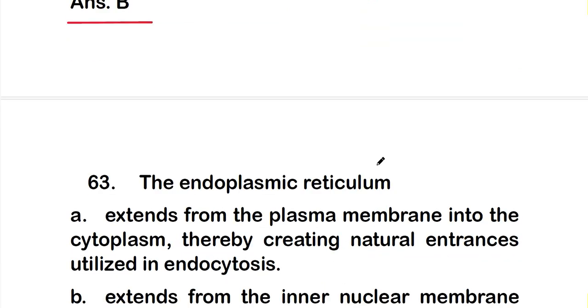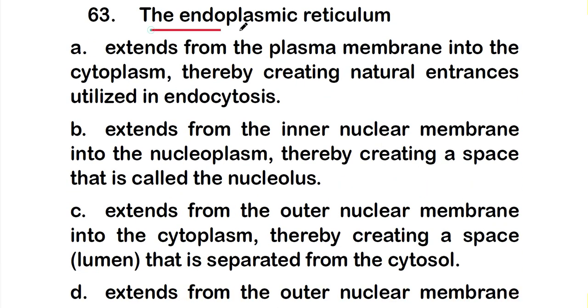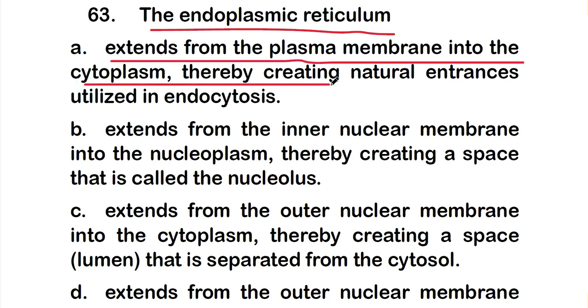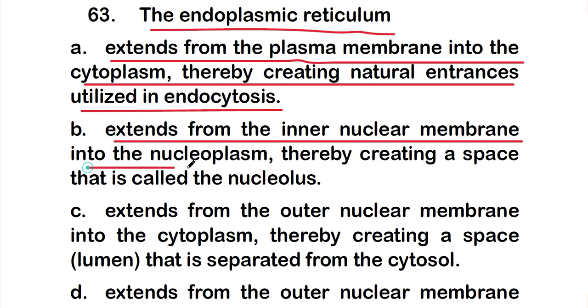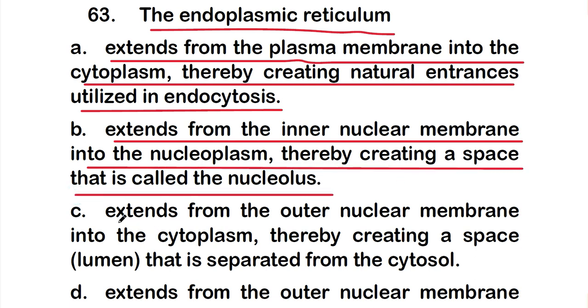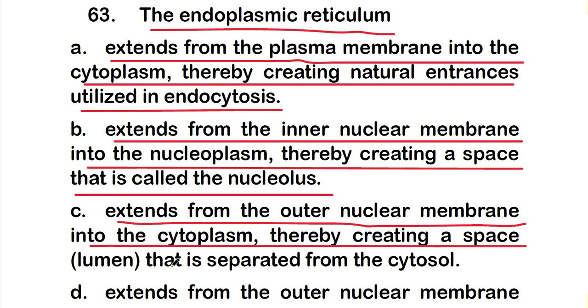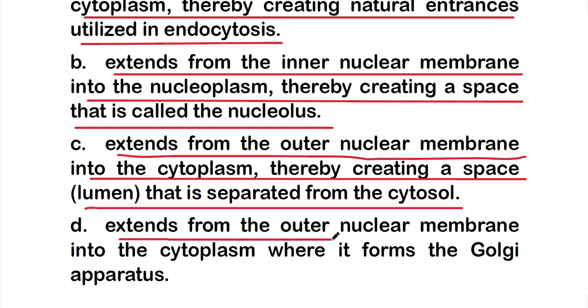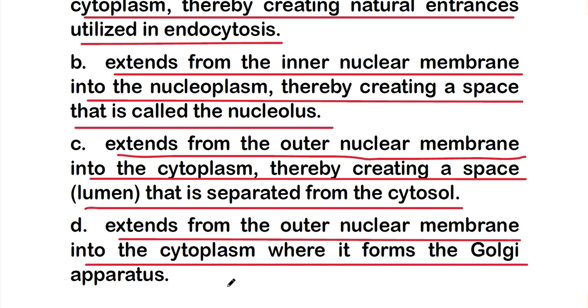So let's move on to question number 63. The endoplasmic reticulum: option A, extends from the plasma membrane into the cytoplasm, thereby creating natural entrances utilized in endocytosis; option B, extends from the inner nuclear membrane into the nucleoplasm, thereby creating a space called the nucleolus; option C, extends from the outer nuclear membrane into the cytoplasm, thereby creating a space that is separated from the cytosol; or option D, extends from the outer nuclear membrane into the cytoplasm, where it forms the Golgi apparatus.